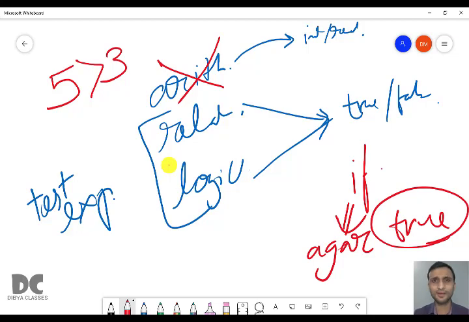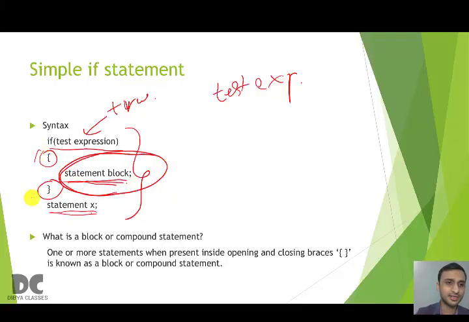Something like that. This will be written inside these curly brackets. So if the expression is true, then whatever is inside these curly brackets will be executed. What you write depends on the type of program. Whatever is inside these curly brackets is known as a statement block.